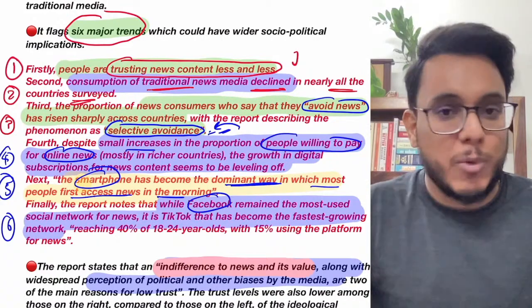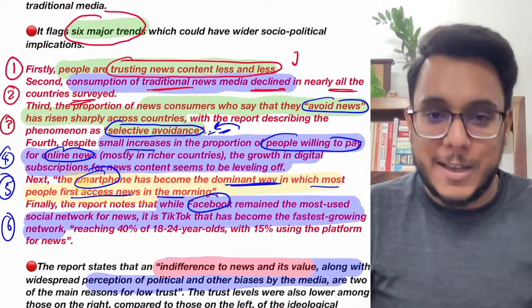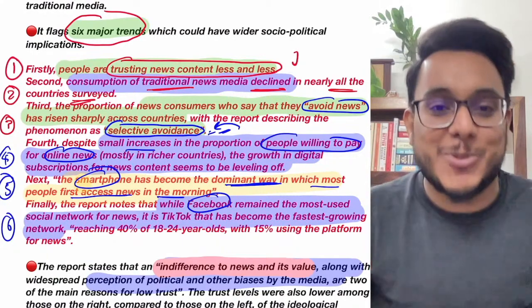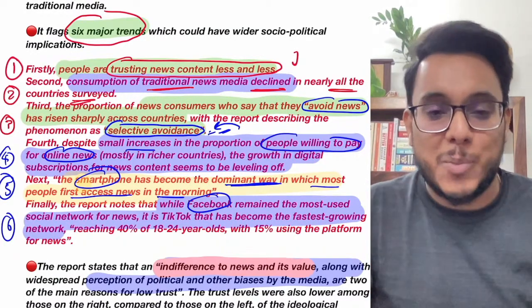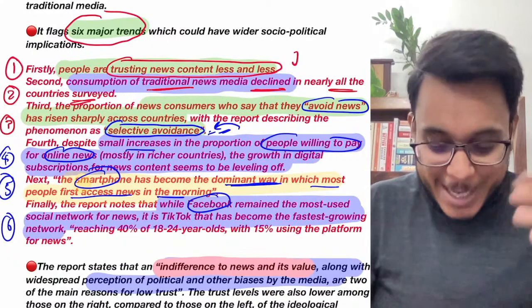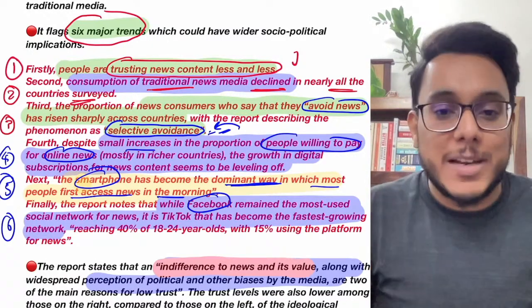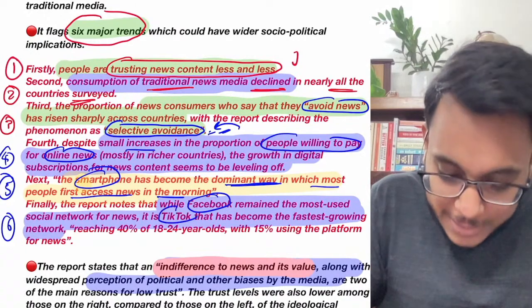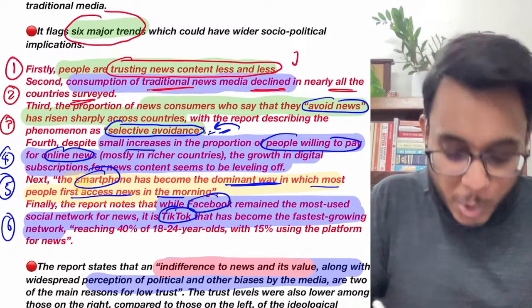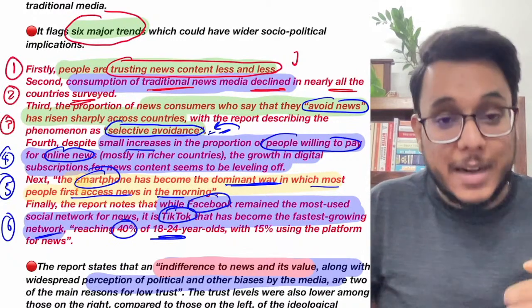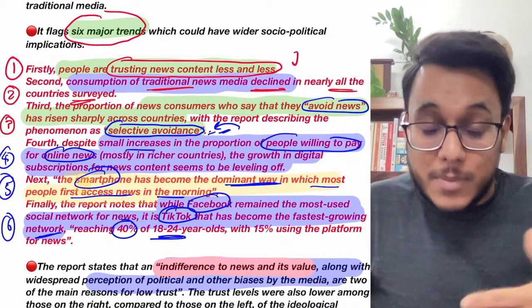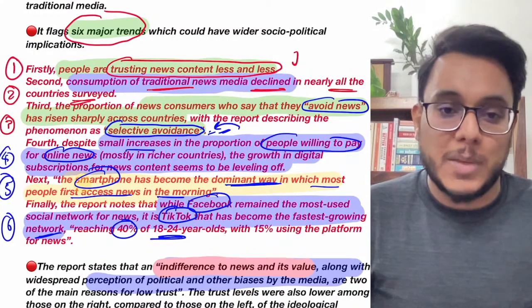Okay, and you know what quality of news you will find on Facebook. Though this is also coming on YouTube, all these things are taken from The Hindu, which is believed to be one of the most credible newspapers. Anyhow, what is more worrisome is that TikTok has become the fastest growing news network. 40% of the people in this particular age group are consuming a lot of news from TikTok.